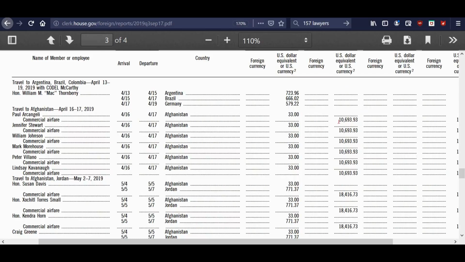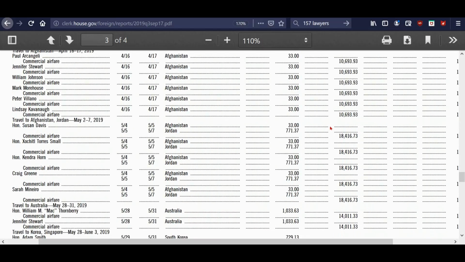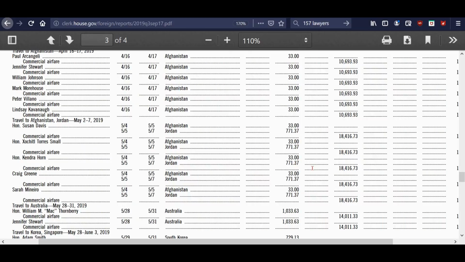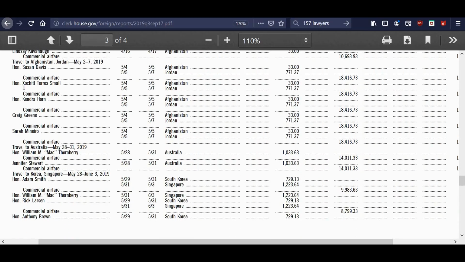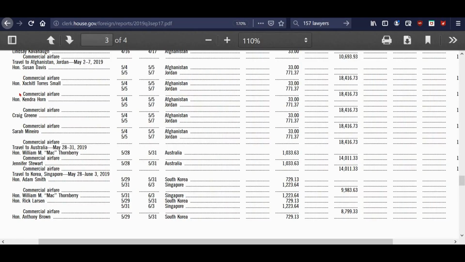So, but look at this. They had to take regular transportation, so it cost them $10,000 to fly for regular transportation. But that's nothing compared to down here. Now, here's some more representatives. These are representatives because it starts out with the Honorable in front of their name. So those are representatives too, and they are Democrats. I remember those names too.